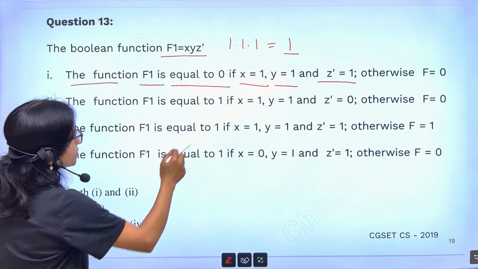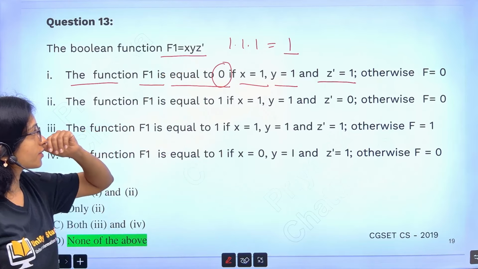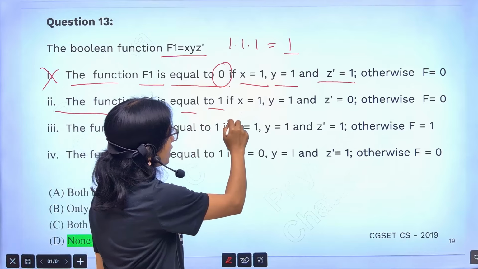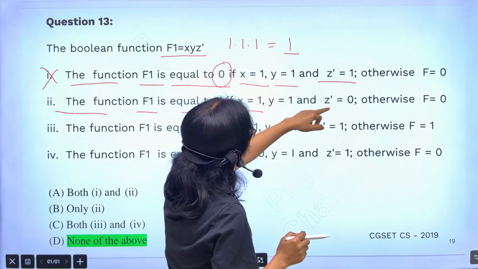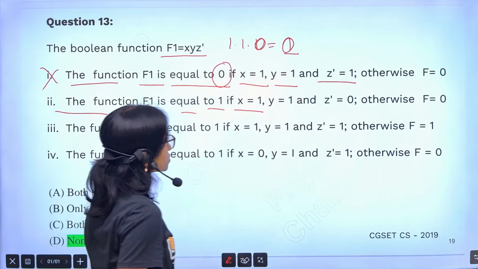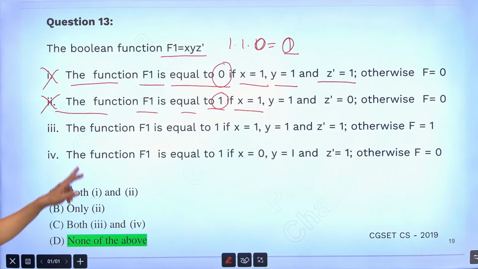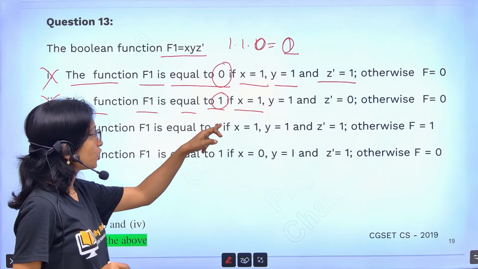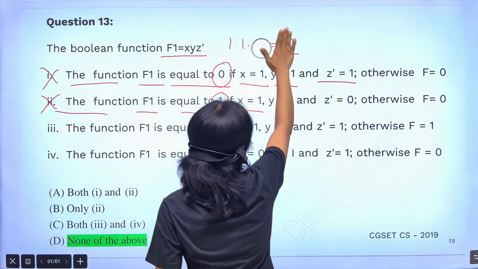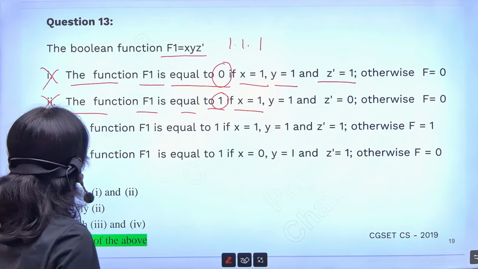Is it coming 0? No, it is not coming 0. I can see that I am getting 1 here. So that's why this is wrong. The function f1 equals 1 if x equals 1, y equals 1, z bar equals 0. If I get 0, then it will be 0. It is not 1. This is not coming 1. So that's why it is also wrong. The function f1 is equal to 1 if x equals 1, y equals 1 and z bar equals 1. If I put z bar equals 1, then am I getting 1 or not?